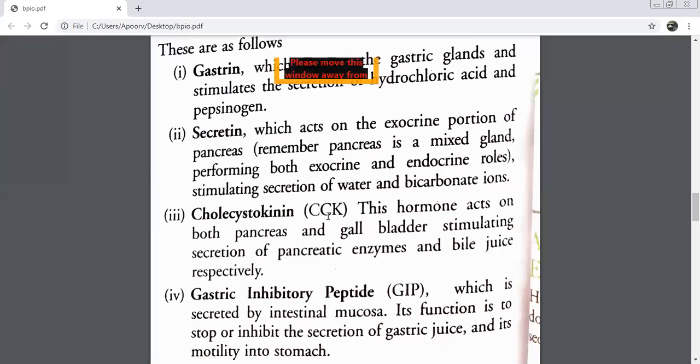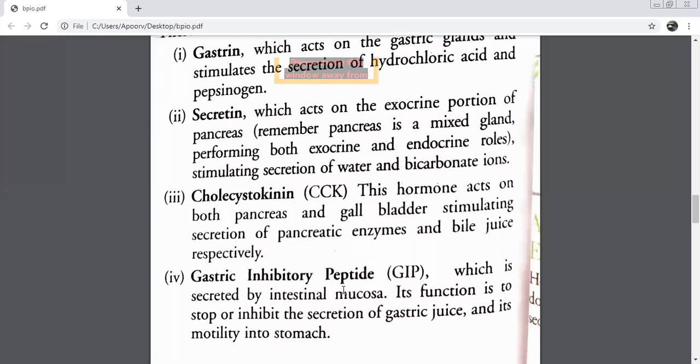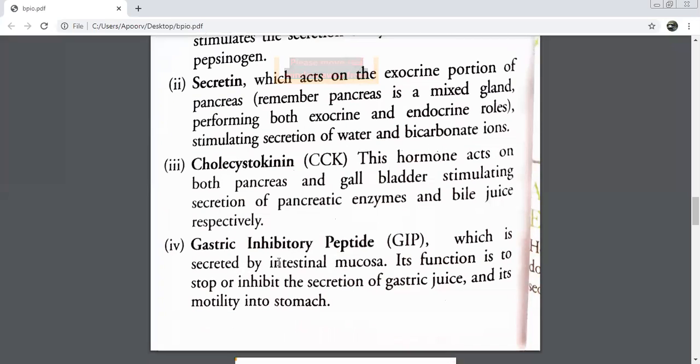Okay, so this is CCK. Full form of CCK? Cholecystokinin. Two target organs we have, pancreas and gallbladder. Two things it will secrete: pancreatic enzymes and bile juice. We are moving on to the last one here, GIP. This is secreted by the intestinal mucosa.